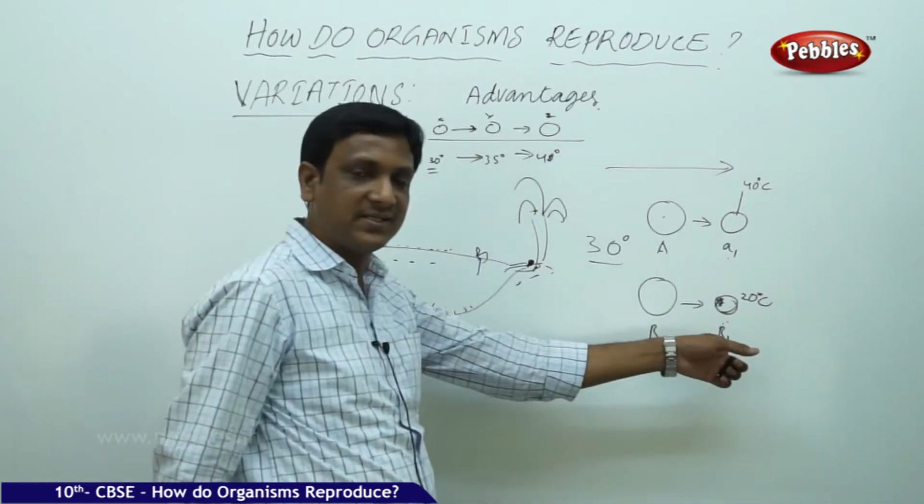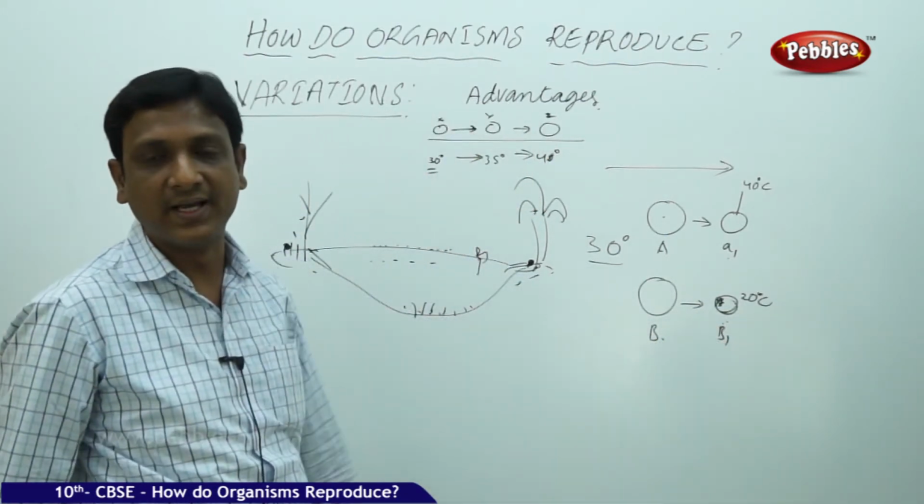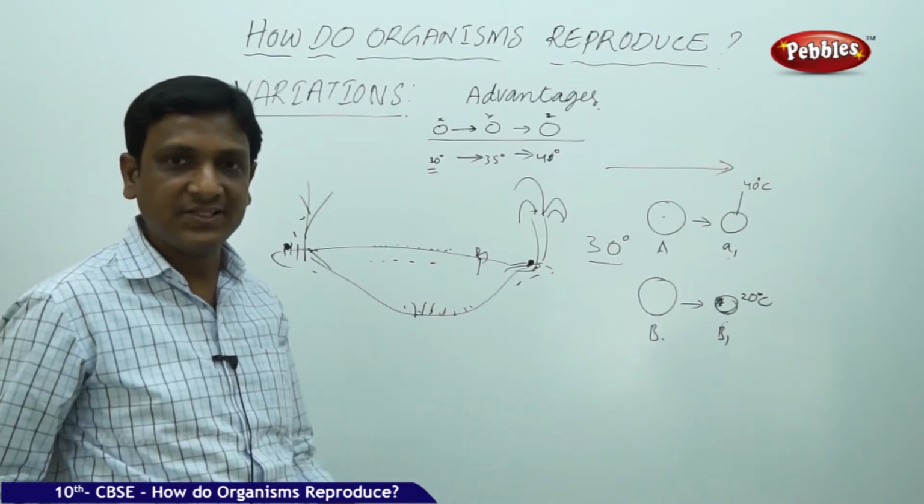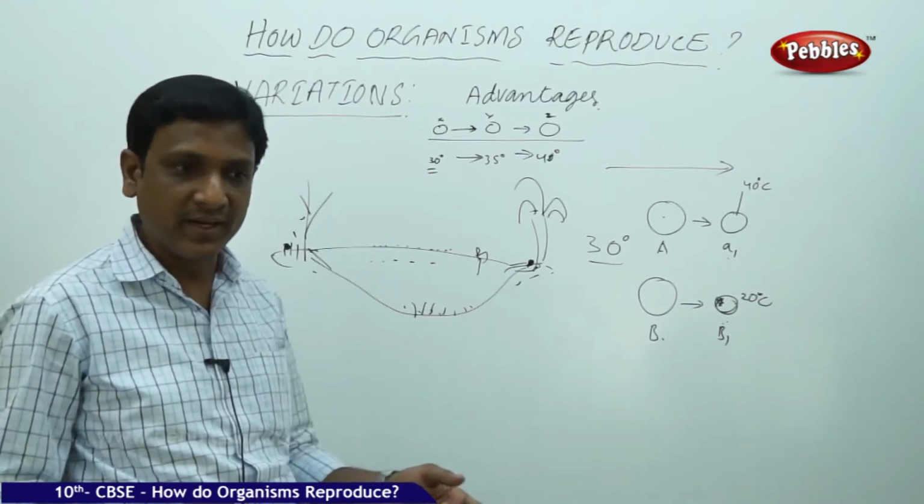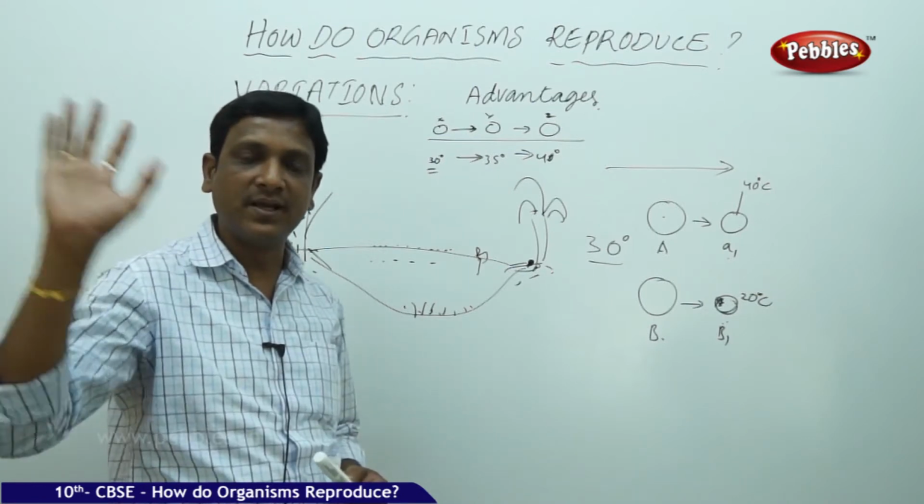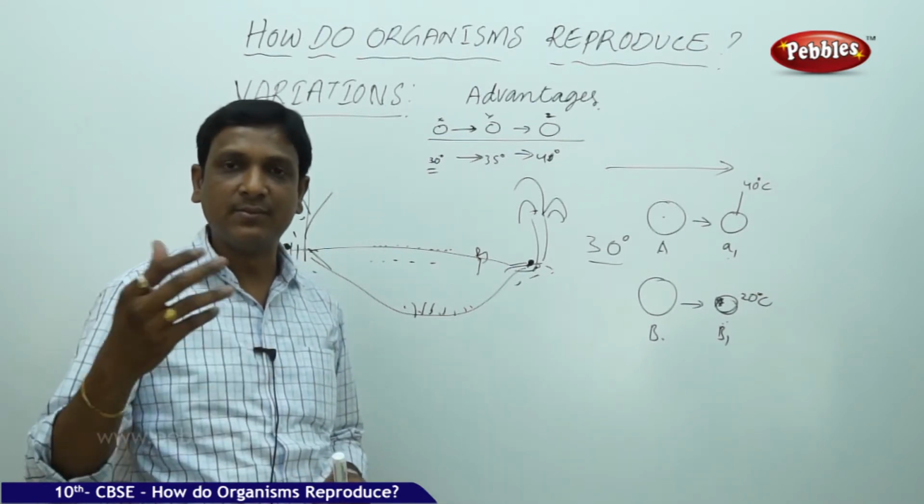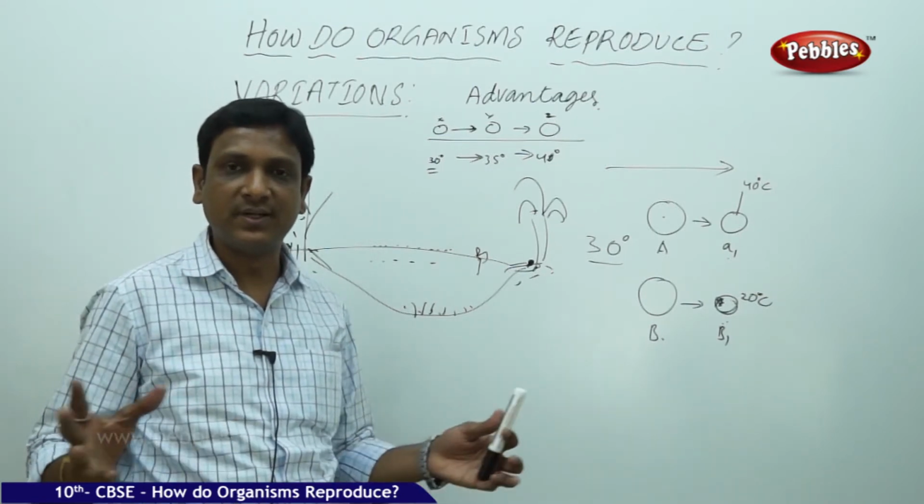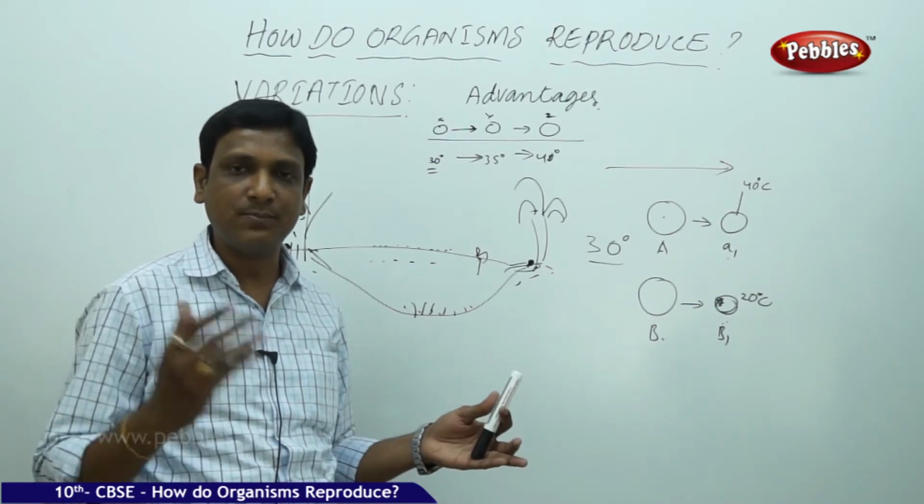B1, its variation is living in 20 degrees Celsius, it will die. So in nature, some organisms will become extinct. We read in the books that so and so bird became extinct, so and so animal became extinct, so and so animal is not found now. It is in the red book.